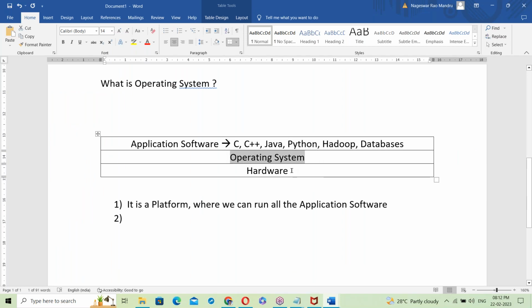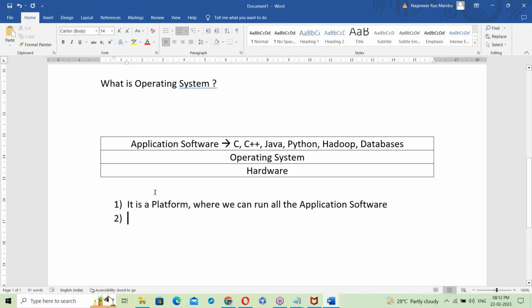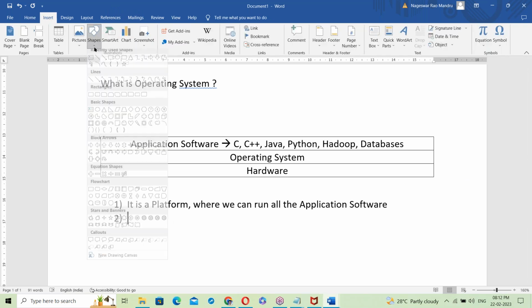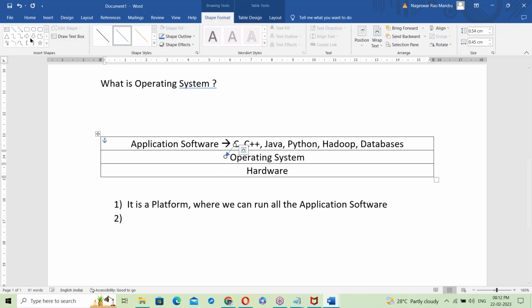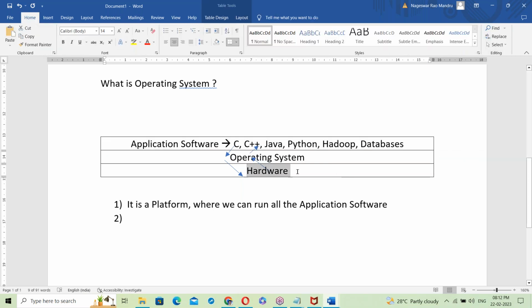It's giving a platform, but not only a platform here. Suppose these programs generate some output. The output of these programs is first of all delivered to the OS. Suppose a C program generates some output. First the output goes to the OS and then is transferred to the output device. Suppose reading from the keyboard: first the keyboard data goes to the OS and then is transferred to these programs. So between application software and hardware, there is an OS. OS is something like a mediator between application software and hardware components.